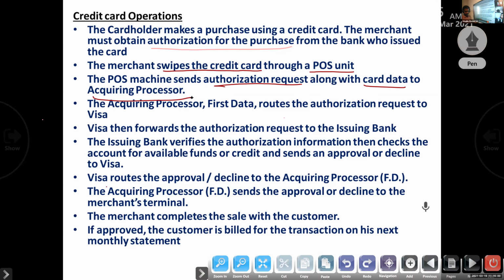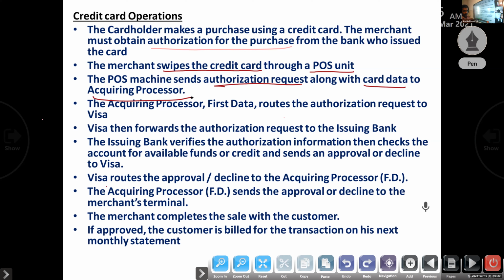Independent sales organization means they work with the acquiring bank, the merchant bank, not the issuing bank. Issuing bank means the card holder's bank. So he works with the acquiring bank for what purpose?